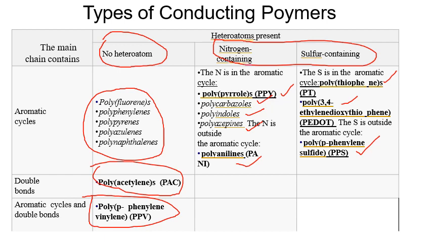So the different types of classification are: one, classification based on the source of conductivity; next, classification based on the type of heteroatom. If there is no heteroatom, it is classified into this category, and if it contains a heteroatom, it can be classified into nitrogen containing or sulfur containing.